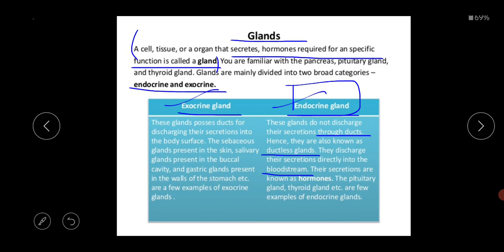There are several endocrine glands present in our body. We'll discuss this later. This difference between the exocrine gland and the endocrine gland is very important for your 1 or 2 mark question, so go through this slide properly.